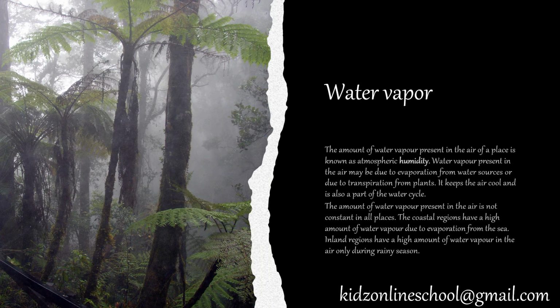The amount of water vapor present in the air is not constant in all places. The coastal regions have a high amount of water vapor due to evaporation from the sea. Inland regions have a high amount of water vapor in the air only during the rainy season.